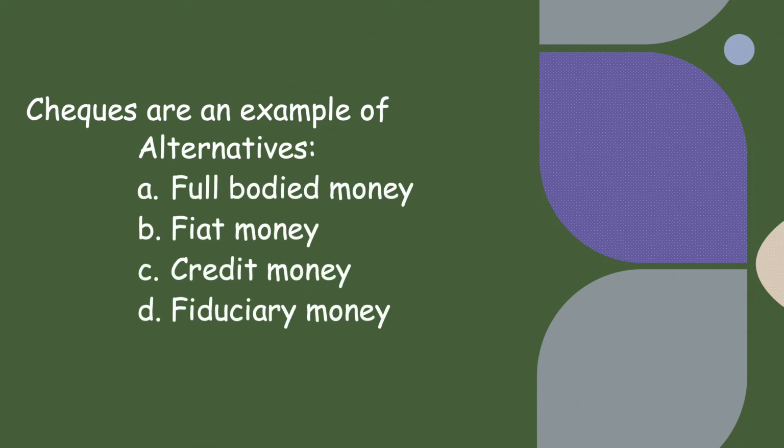Checks are an example of full-bodied money, no. Fiat money, no. Credit money, no. The correct answer is fiduciary money.